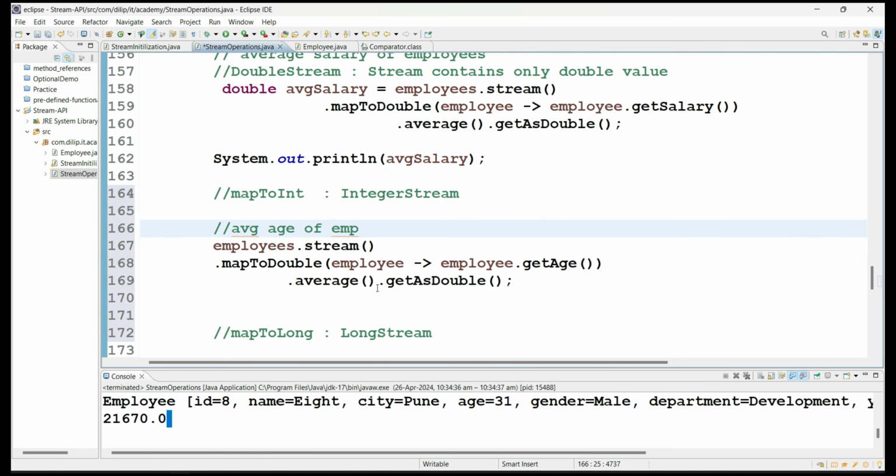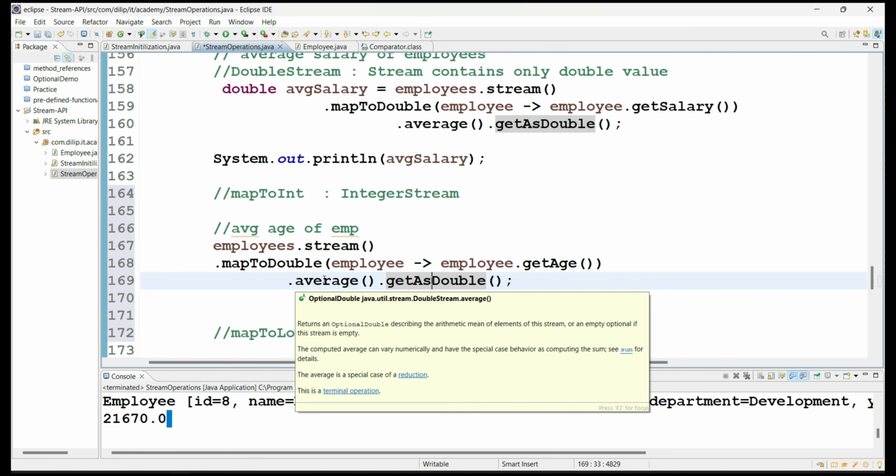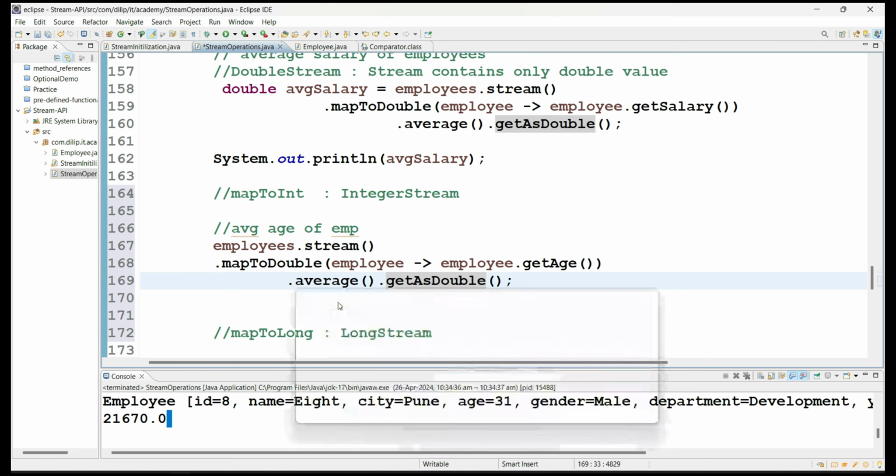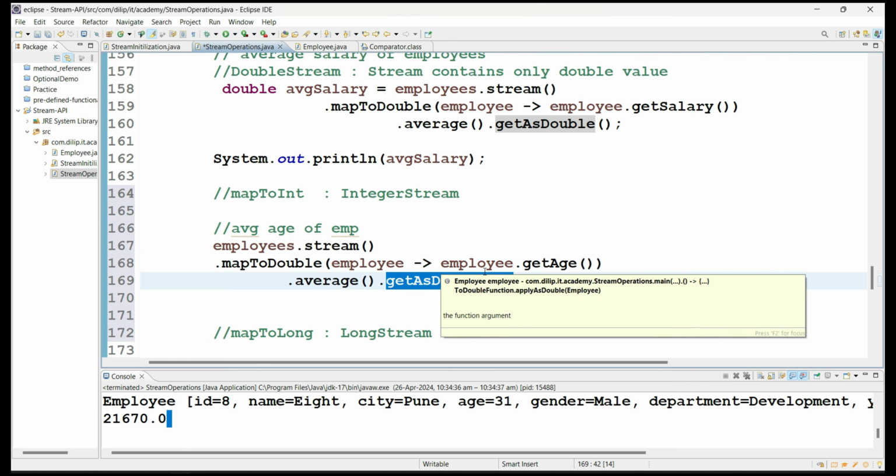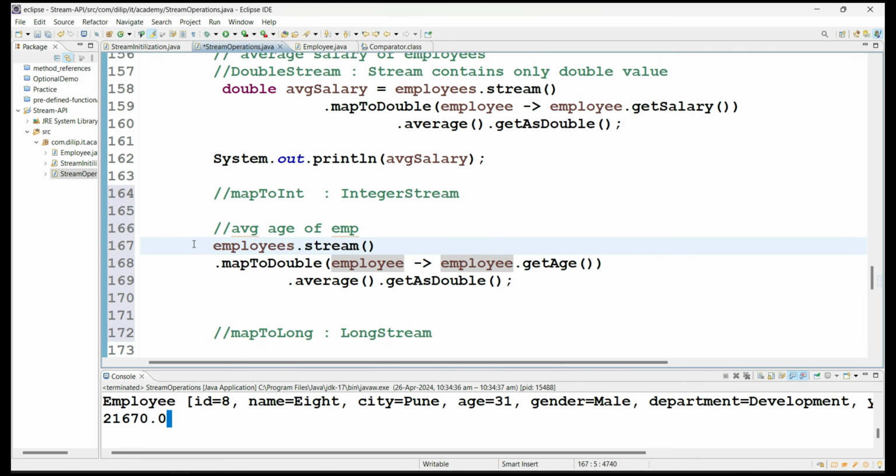Average you are always going to get as a double value, so you always get an OptionalDouble. That means the average method will always return the OptionalDouble data type, because we know that average will always provide decimal values.